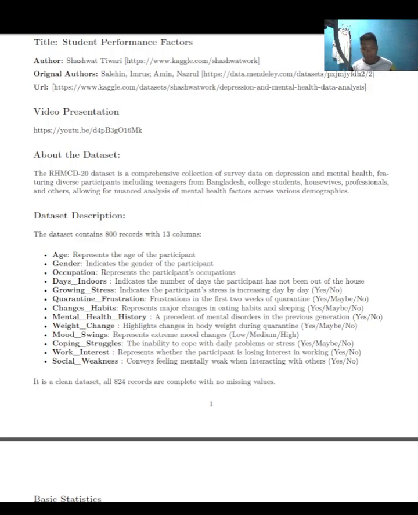The dataset description. The dataset consists of 13 variables, but I only focus on 6 key columns. Age is grouped by categories: 16 to 20, 20 to 25, 25 to 30, and 30 and above. Gender is male or female. Mood swing is emotional variety categorized as low, medium, or high. Growing stress is whether the participant feels stress increasing over time. Days indoors is time spent indoors in quarantine. Then occupation is categorized into student, housewife, corporate employees, business, and others.